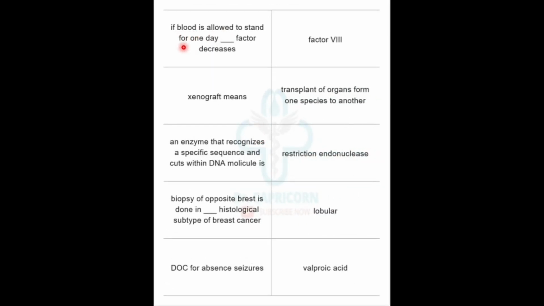If blood is allowed to stand for 1 day, which factor decreases? Factor 8 will decrease. Xenograft means transplantation of organs from one species to another. An enzyme that recognizes a specific sequence and cuts within the DNA molecule is restriction endonuclease. And which enzyme ligates? It is the ligase. Biopsy of opposite breast is done in dash histological subtype of breast cancer, lobular carcinoma of breast. Drug of choice for absence seizure is now valproic acid.